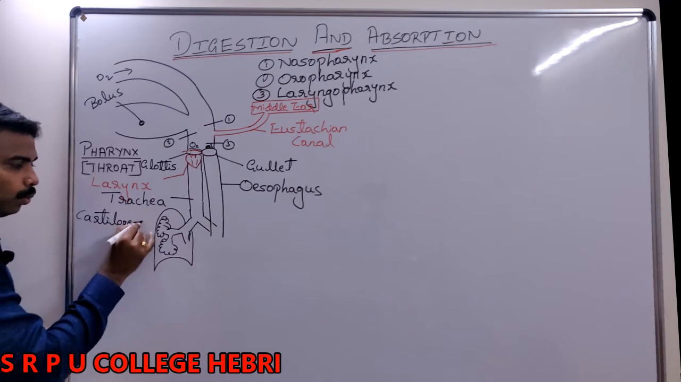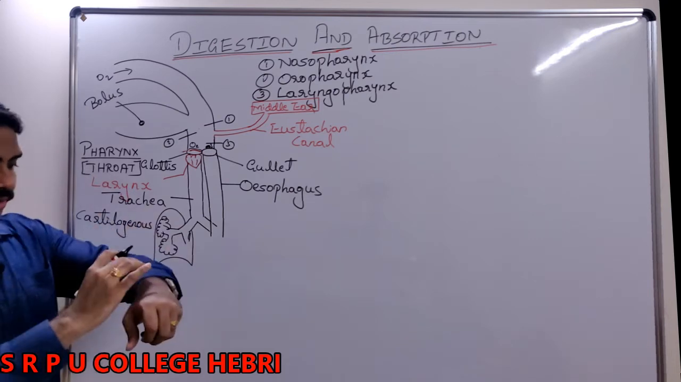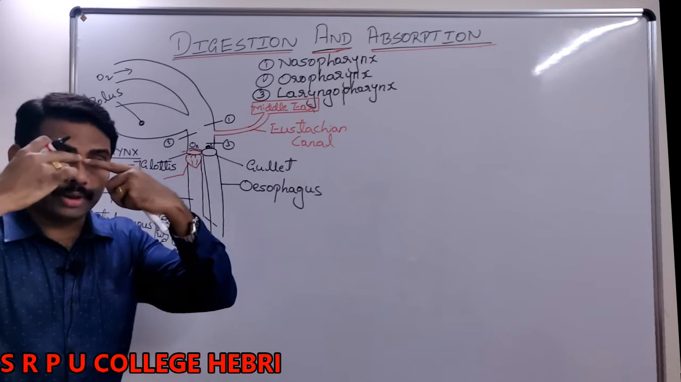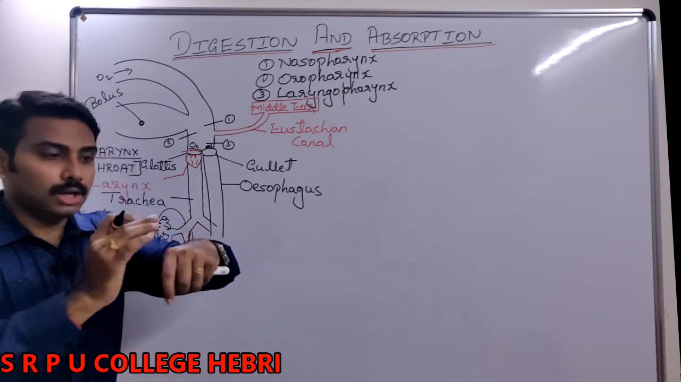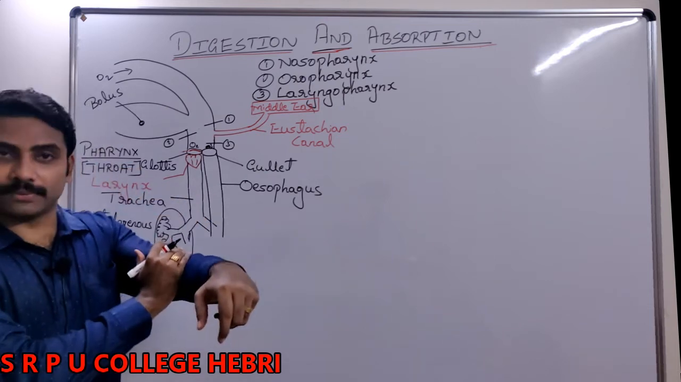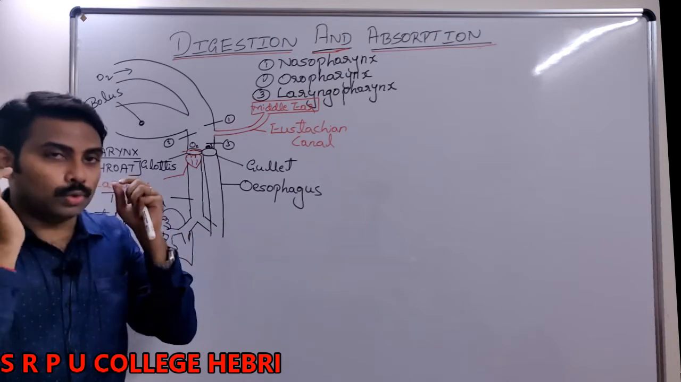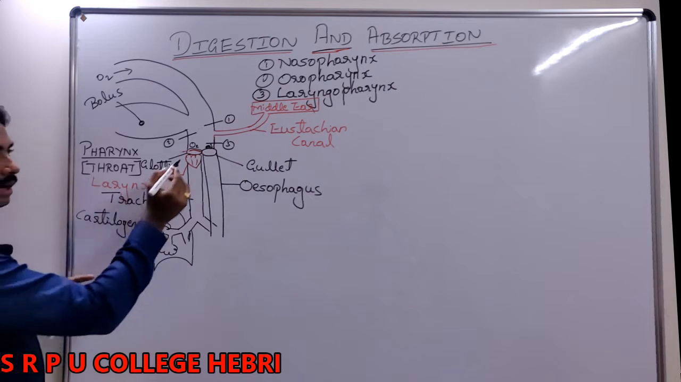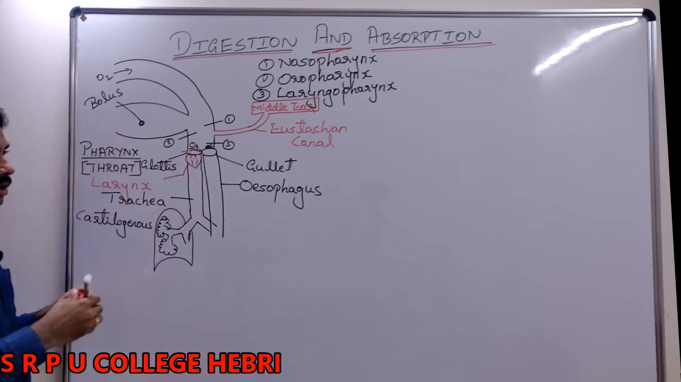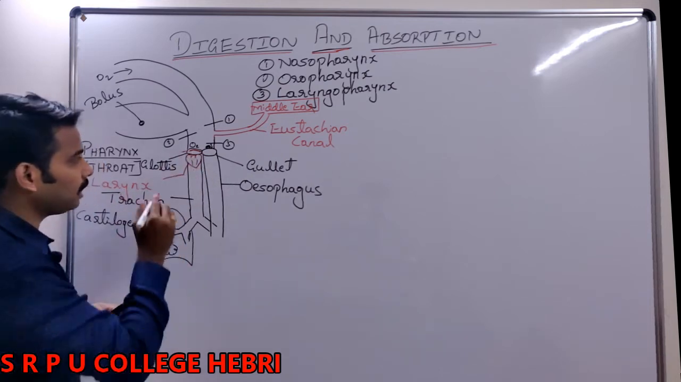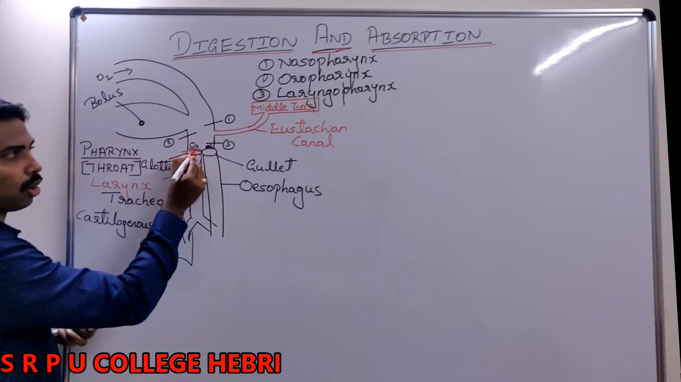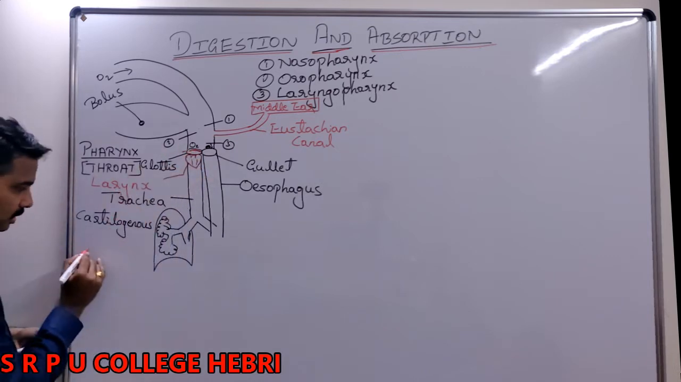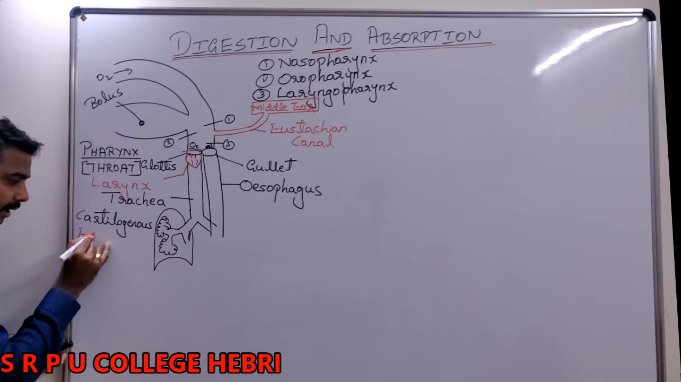Cartilaginous. You know, one structure in our body which is very hard is bone. Very hard. Another one which is found covering the ends of the bone, in the tip of the nose, in the ear pinna. What is that called? Cartilage. The cartilaginous structure that covers the opening of the glottis is called, I will write here, what is this called? Epiglottis.